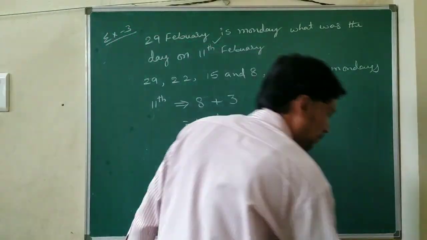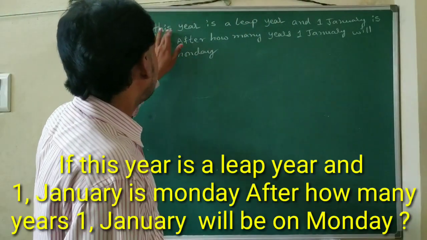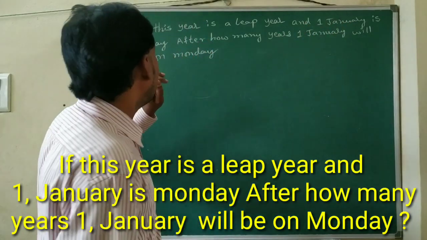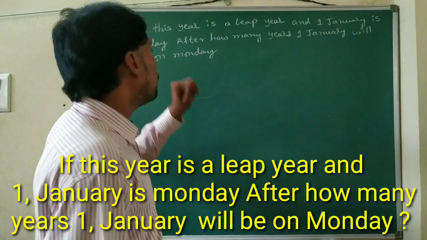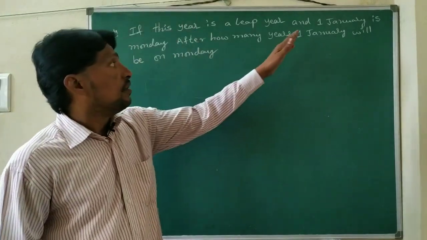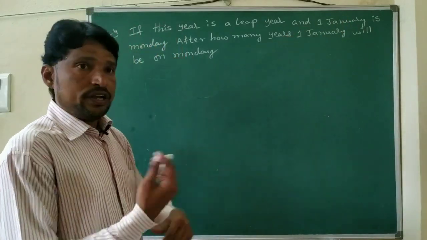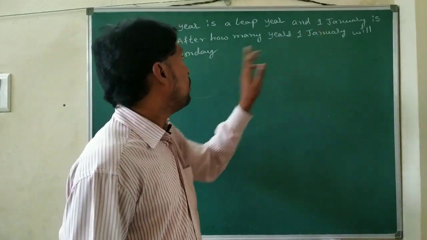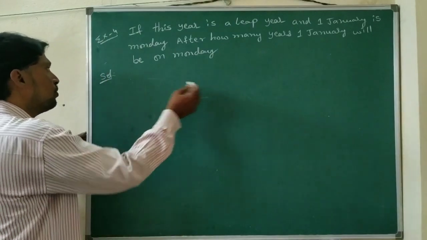Next, one more example. Example number 4. If this year is a leap year and 1st January is Monday, after how many years will 1st January be on Monday again? So this is a leap year and 1st January is Monday. We need to find after how many years 1st January will be on Monday. See here how we have to do this.